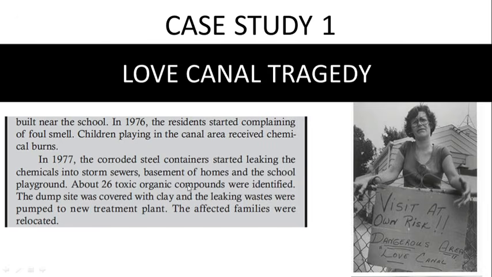About 26 toxic organic compounds were identified. Later on, the Love Canal site was covered with clay and the leaking waste was treated by some technical devices, and all the families were shifted to a new site. So many people were relocated after the Love Canal tragedy.